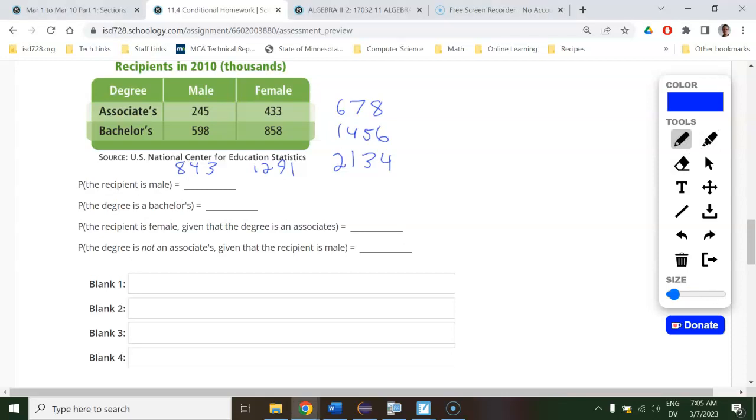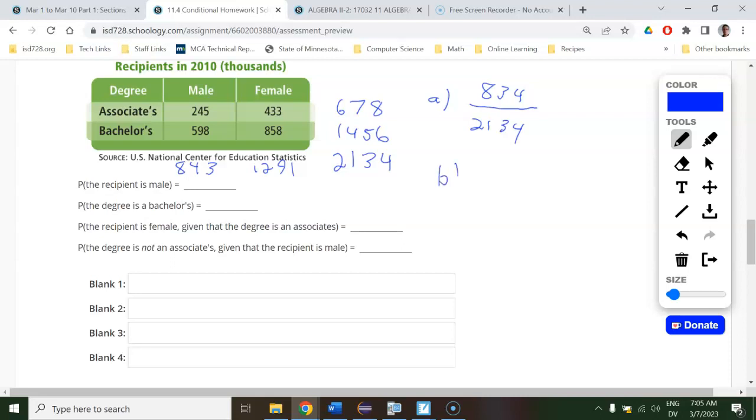All right, so part A here is just a regular probability. The chances you draw one of these 2,134, and the chances they are male. So our bottom is everybody, all the people, and we're drawing one of them and say how many are male. So your chances of getting a male are the male, which is 834 out of the total. And again, you could kind of clean this up on a calculator or whatever if you want, but I'm fine leaving it that way too. So that's your chances of drawing a male.